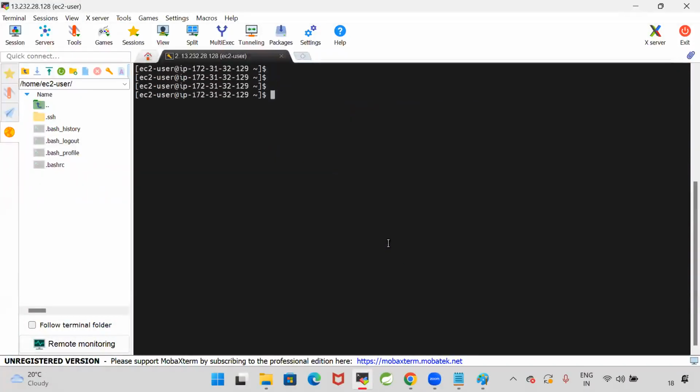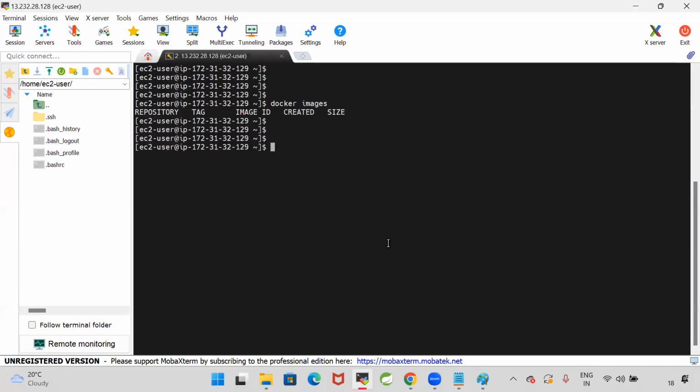Now, can I run the image directly? Currently, the image is not available in my system. Now directly I'm going to execute docker run ashokit/springboot-rest-api. So what I am doing is docker run image name.